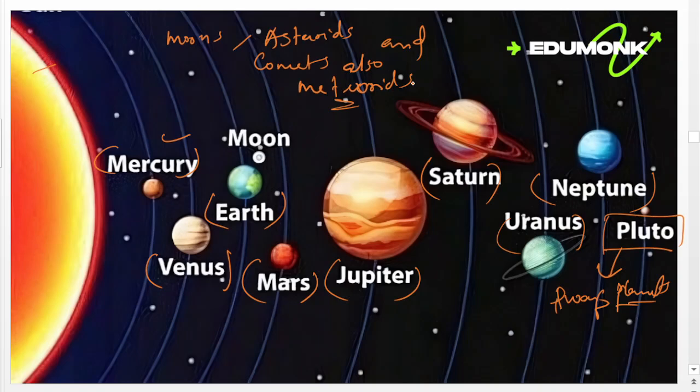The solar system consists of the sun, planets, their satellites or moons, asteroids, comets, meteoroids, etc. We already discussed the star, the sun of our solar system. Then we can move on to each planet.